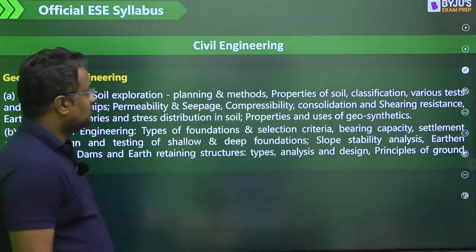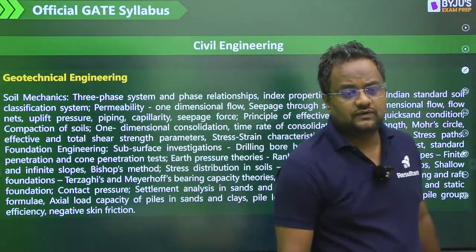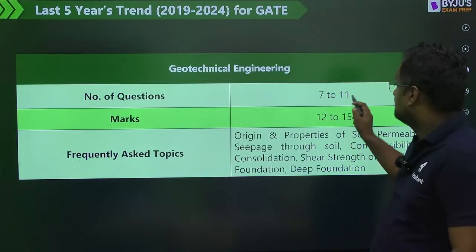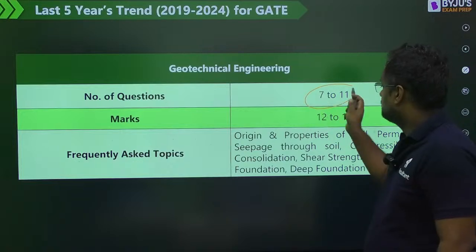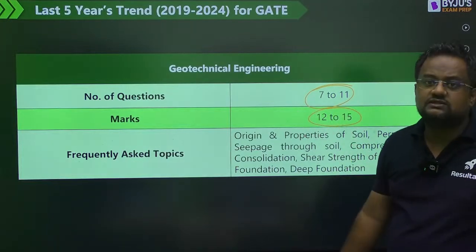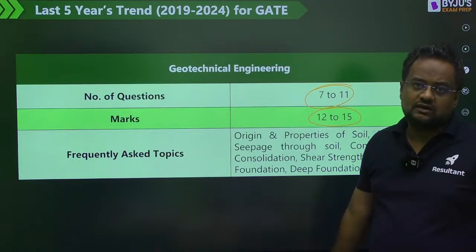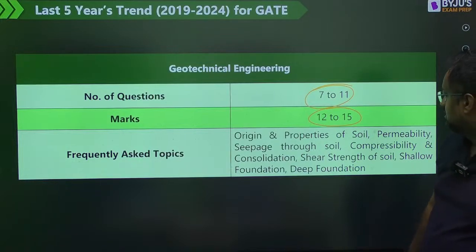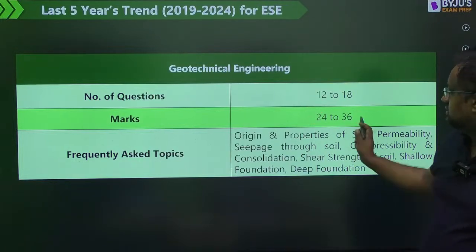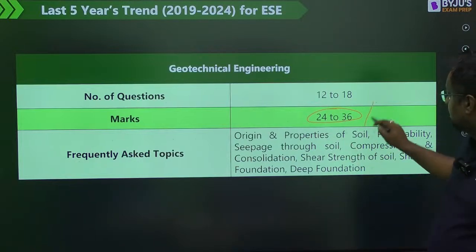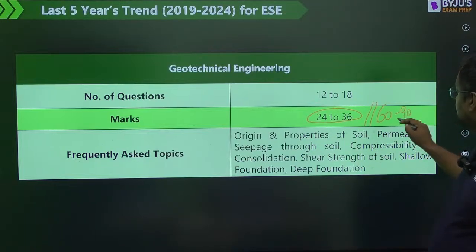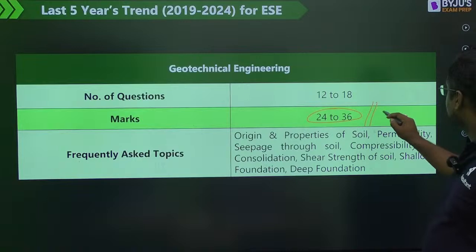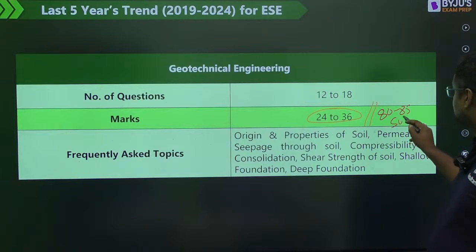Now guys, this is the syllabus of GATE and ESE, of engineering services, and you can expect that in GATE, compared to the last 5 years, 7 to 11 questions are asked and weightage is around 12 to 15 marks. This is the highest weightage subject among all the subjects of civil engineering in the GATE examination. Now in engineering services, 24 to 36 marks in objective and around 60 to 90 marks in subjective are asked, not even 60, around 80 to 85 marks are asked in engineering services subjective.